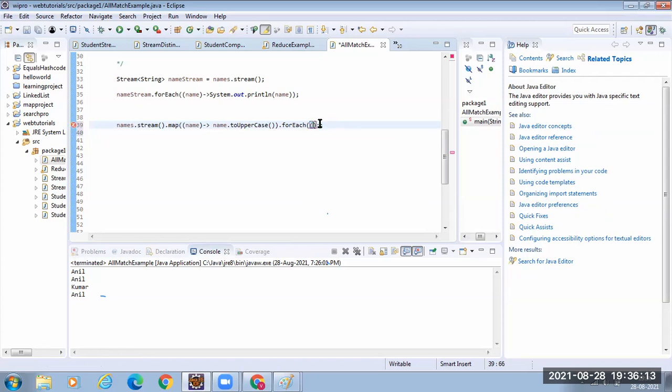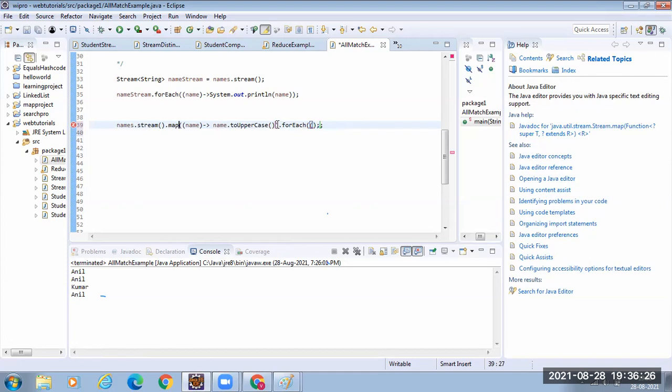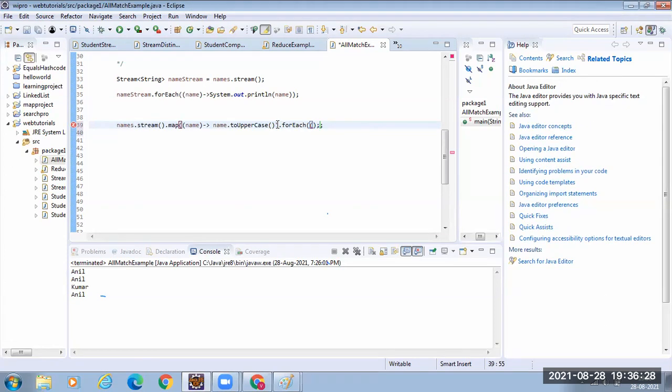So consumer means, what are the contents in my stream right now? It has created a new stream with all the contents as uppercase. Whenever you call map, it creates a new stream. Now the new stream contains all the contents in uppercase. Now you are consuming. How to consume? Consumer will take one argument and does some action.